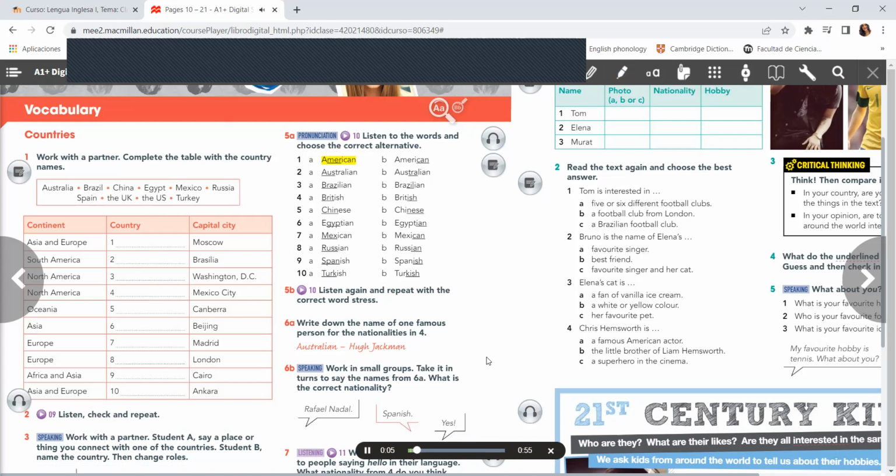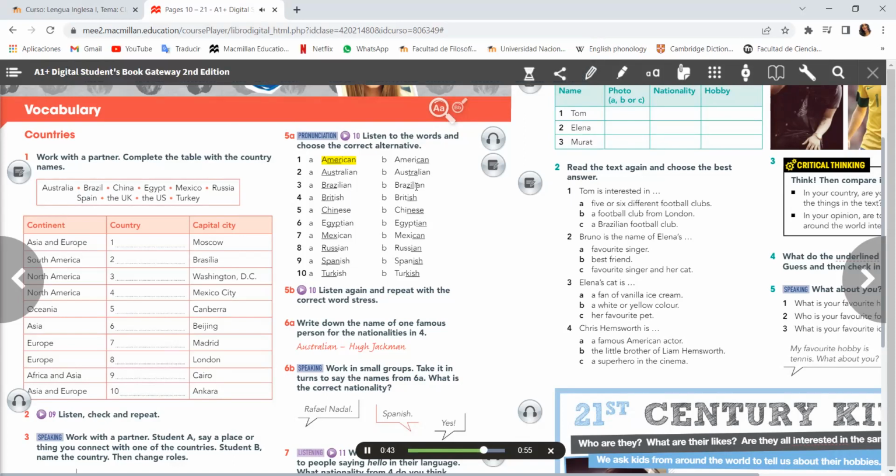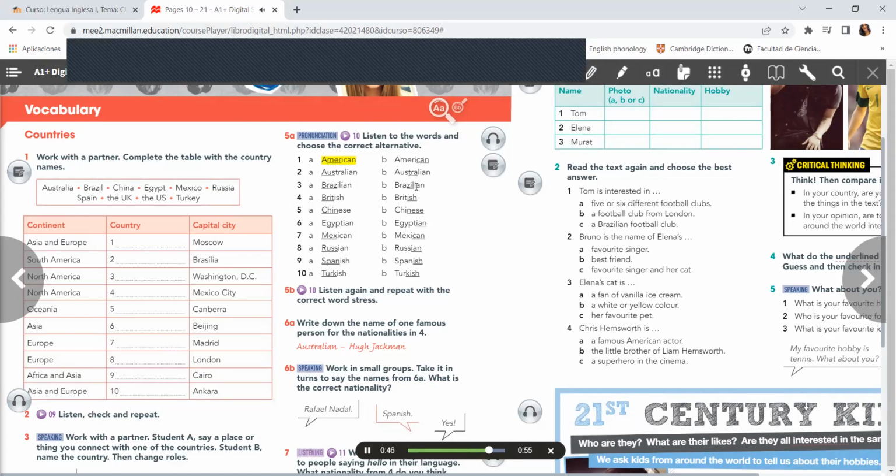Exercises 5A and 5B. 1, American, 2, Australian, 3, Brazilian, 4, British, 5, Chinese, 6, Egyptian, 7, Mexican, 8, Russian, 9, Spanish, 10. Turkish.